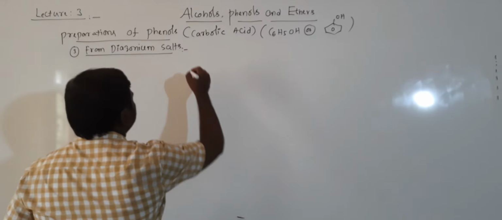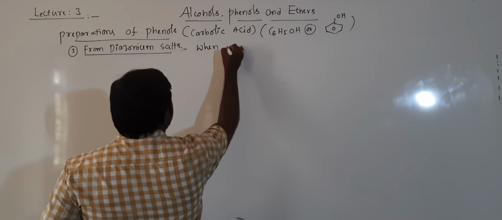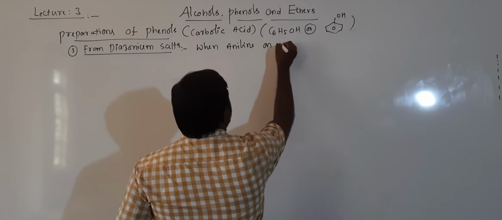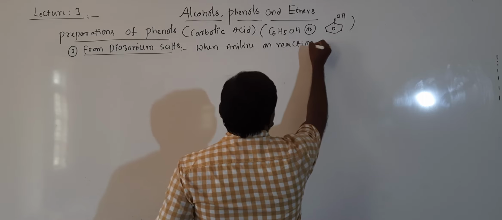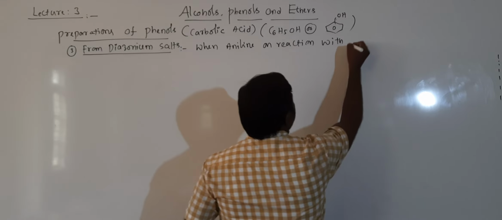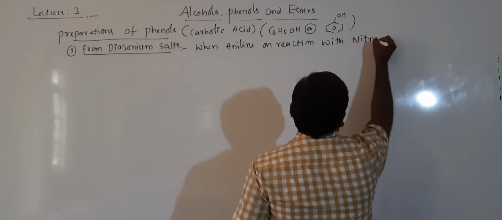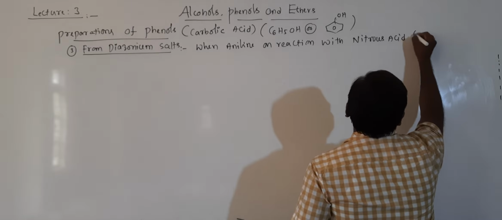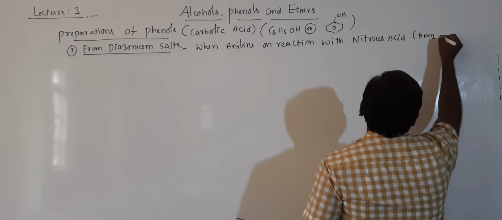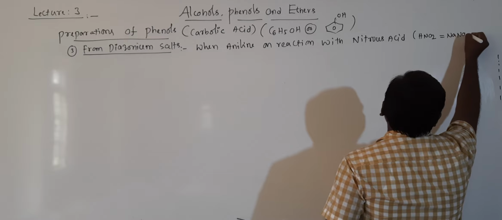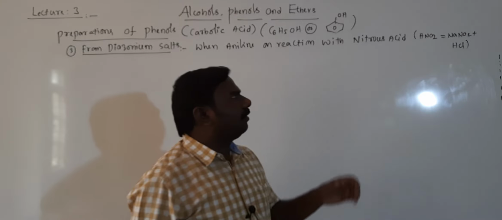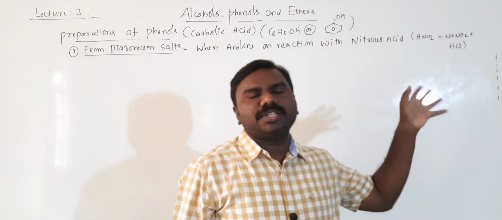Right statement. When aniline on reaction with nitrous acid, that is HNO2, which is obtained from NaNO2 plus HCl, so then we will get NaCl and HNO2.